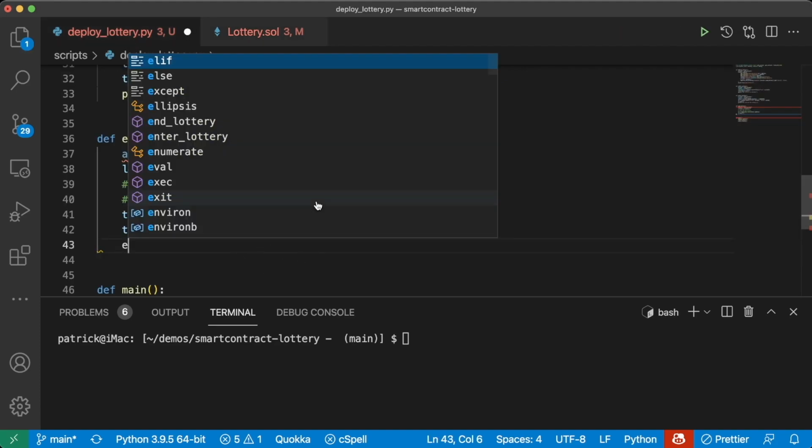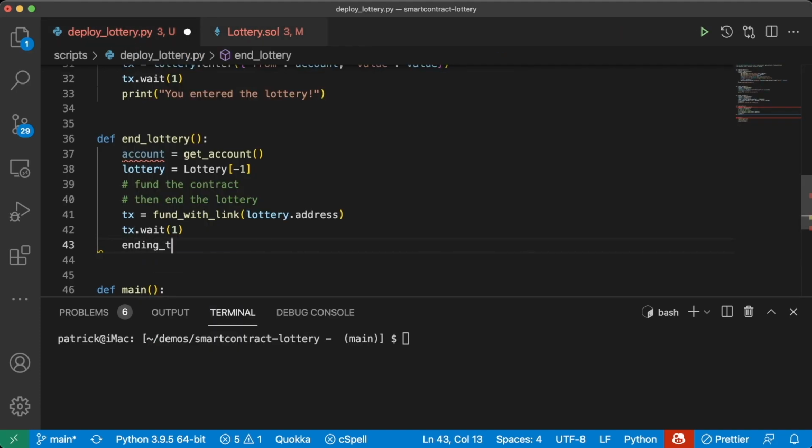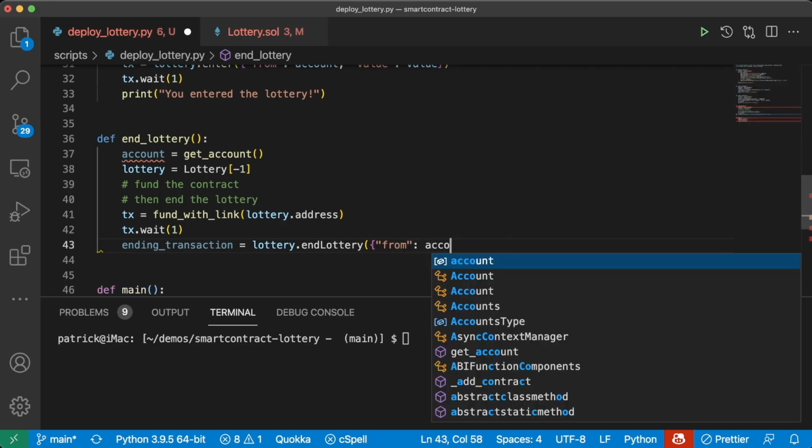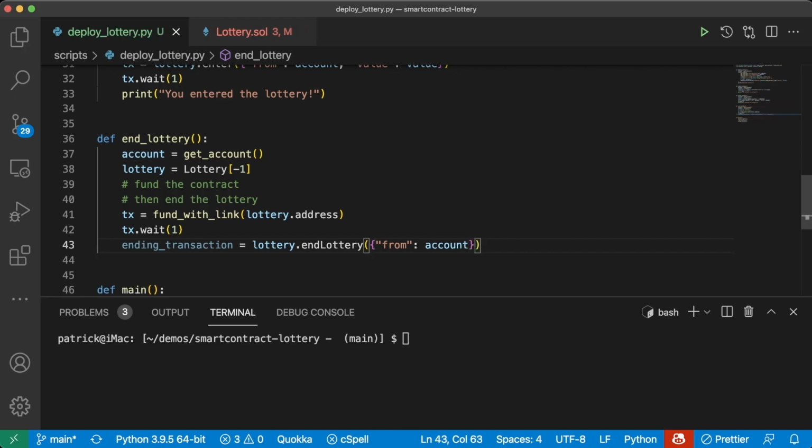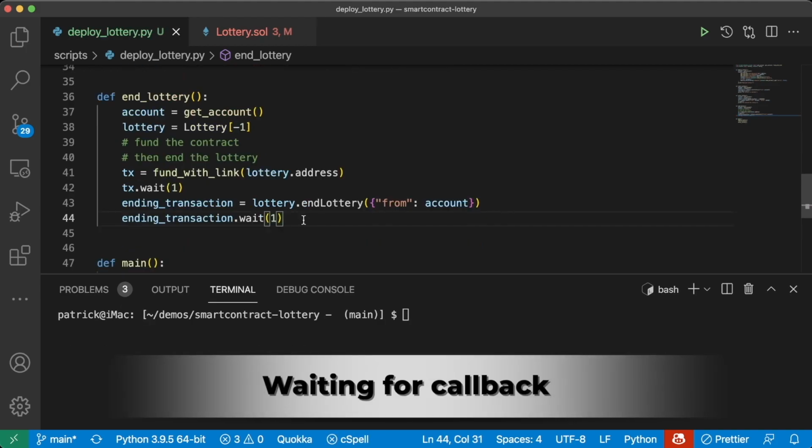We'll do ending_transaction equals lottery.endLottery, and all we have to do is from account, then ending_transaction.wait(1). So from our end, this is really all that we need to do, right?